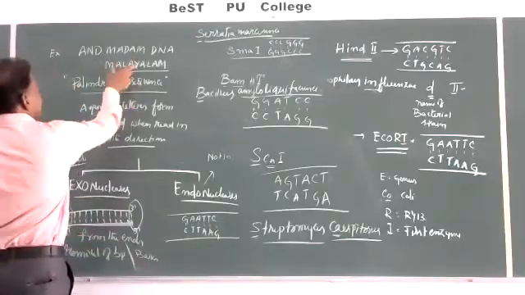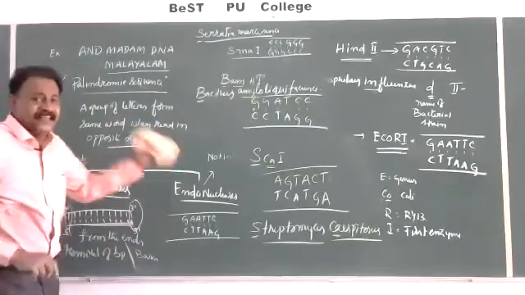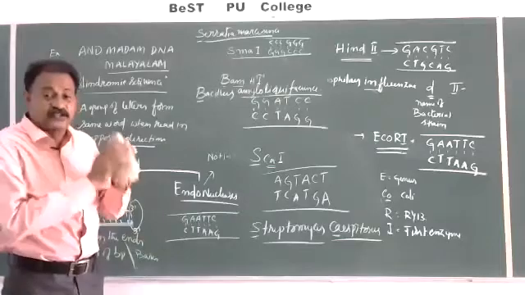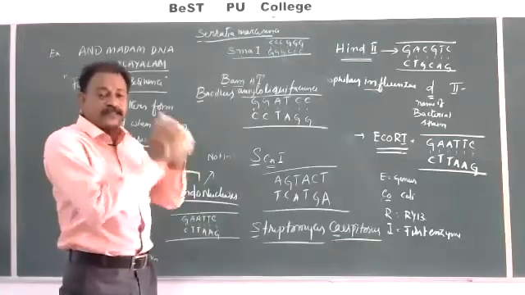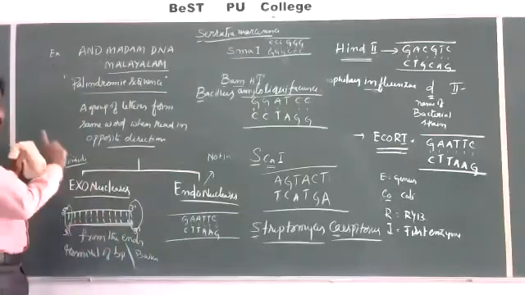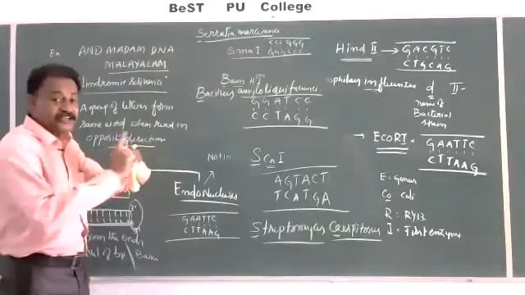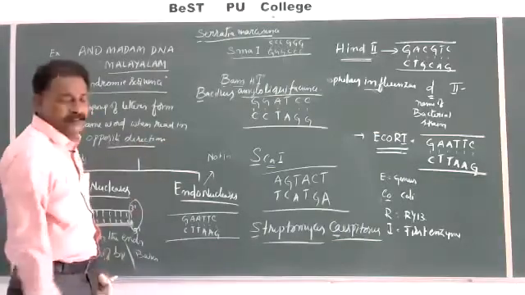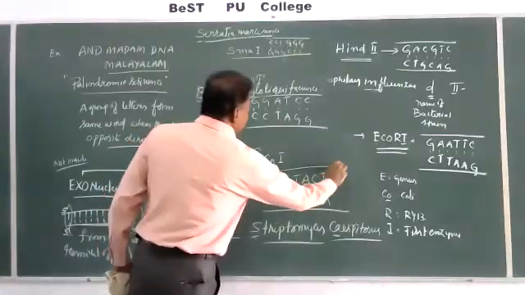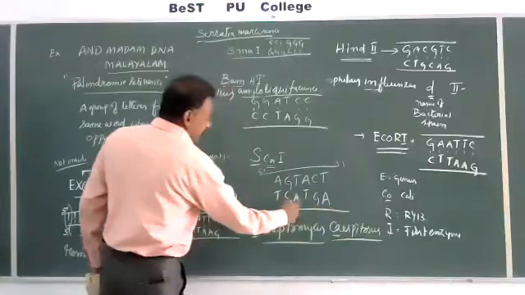Such sequences are called palindromic sequences. Every restriction endonuclease enzyme has its own specific palindromic sequence. Palindromic sequence is that when the orientation of reading is kept the same, either 5' to 3' or 3' to 5', AGTACT, AGTACT.